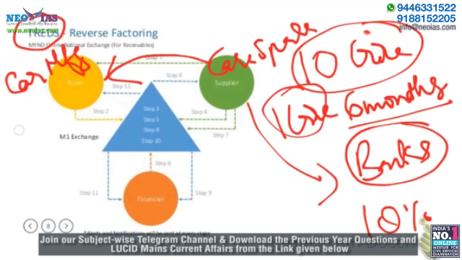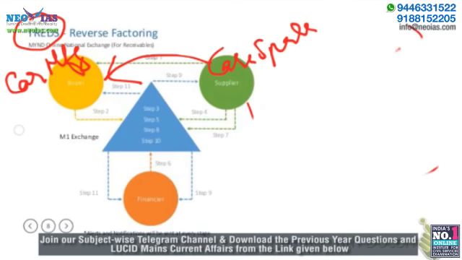Else they will have to wait for 6 months, then the car manufacturer will give back the money to them. So that is the normal scenario. Now what happens in the TReDS scenario is the car spare parts company sells a product to the car manufacturer, but the car manufacturer now will upload the bill to a new platform called TReDS.